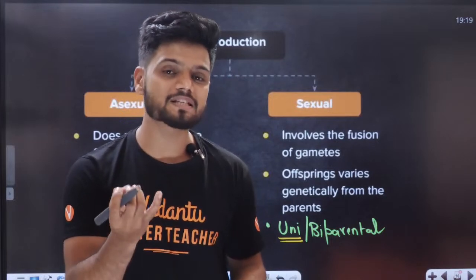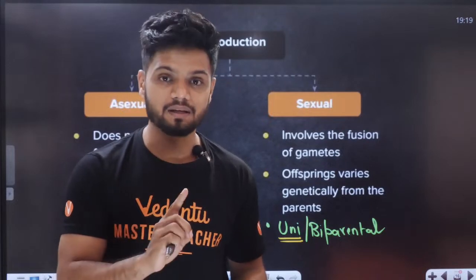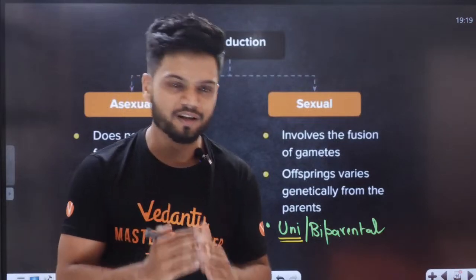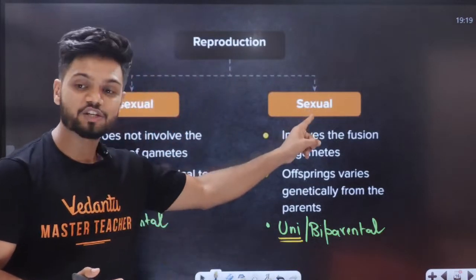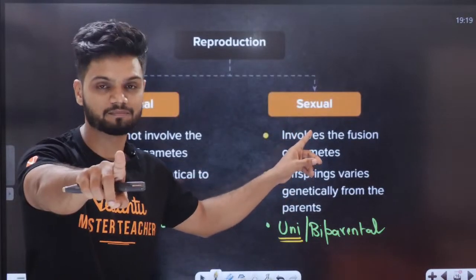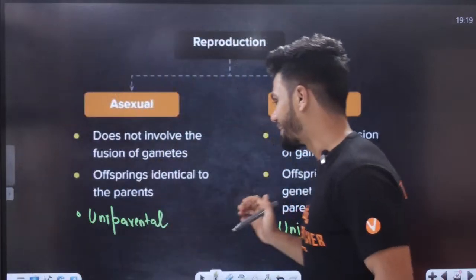The same hibiscus flower is bisexual. It has both stamen as well as carpel. Both are present in the same flower. So uniparental sexual reproduction is also an example. So think next time. Okay. So both are correct here.